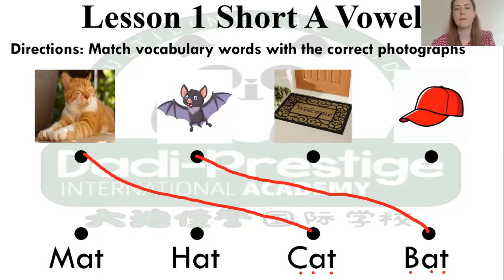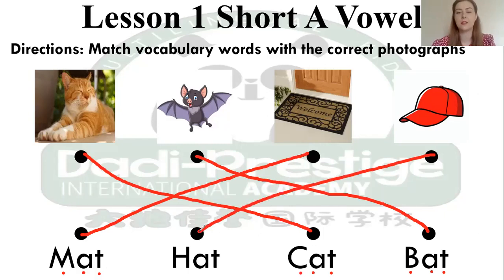Which one is mat? So we only have 2 left. So mat is this one. M-a-t, mat. And last one, the easy one, because we only have 1 left, is hat. So this one is hat, h-a-t. Okay, let's go on to the next page.